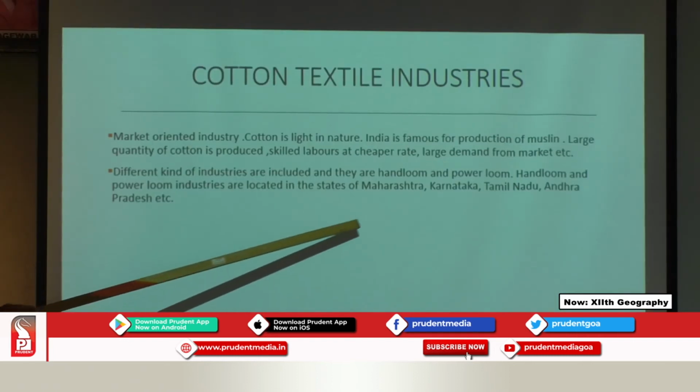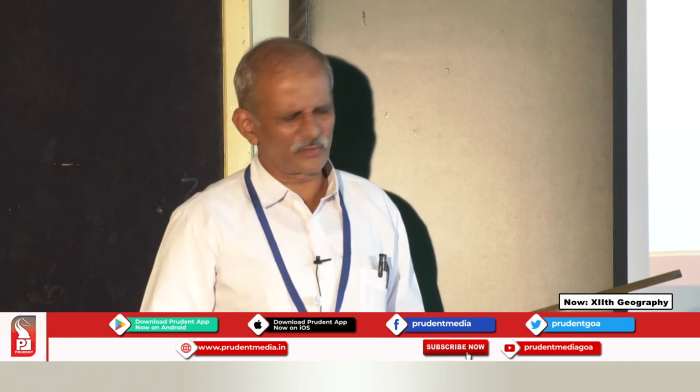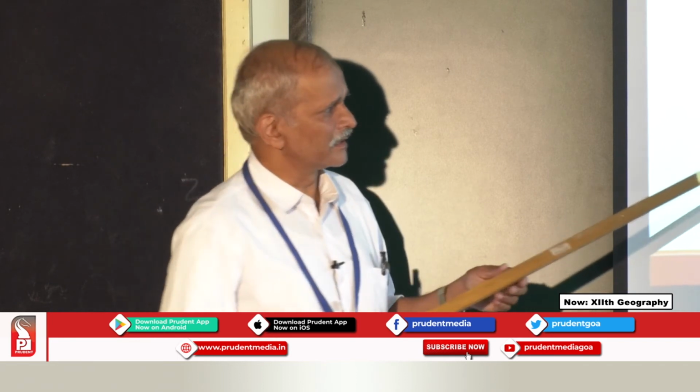Now handlooms are in many cases decreasing in number. Only in the case of silk industries and so on are they using these handloom activities. Handloom and powerloom industries are located in the states of Maharashtra, Karnataka, Tamil Nadu and Andhra Pradesh. In Maharashtra you can see most of the localities, such as Solapur and Ratnagiri. You will have gigantic industries there.